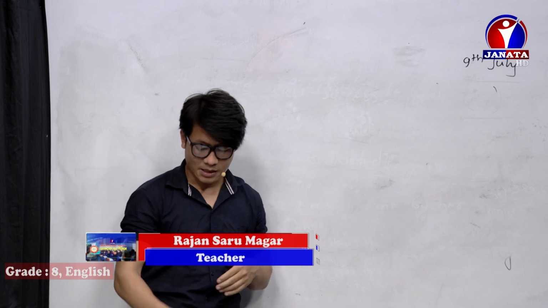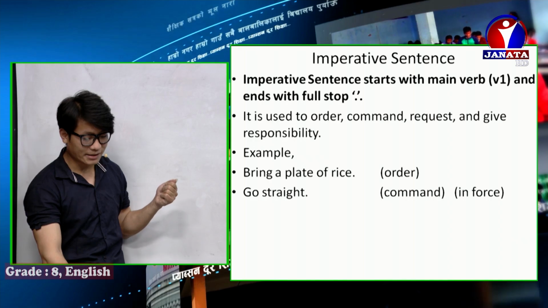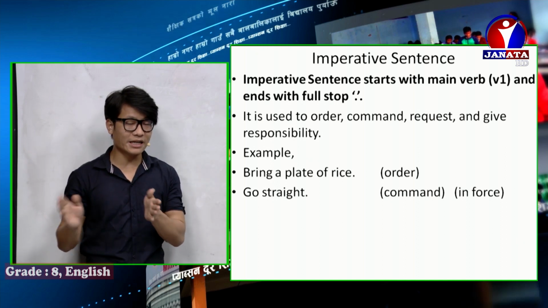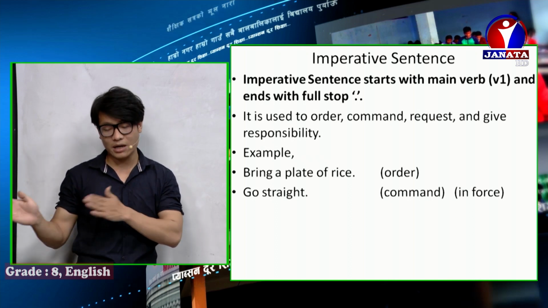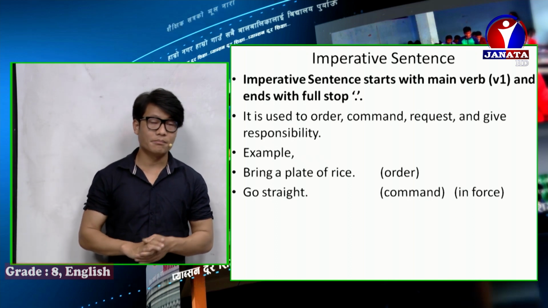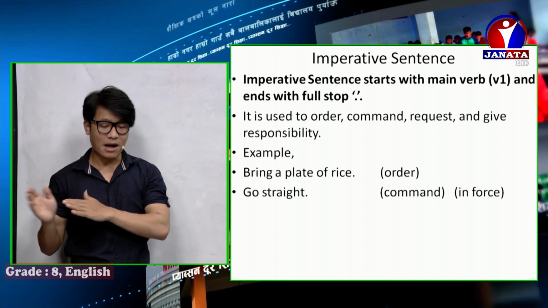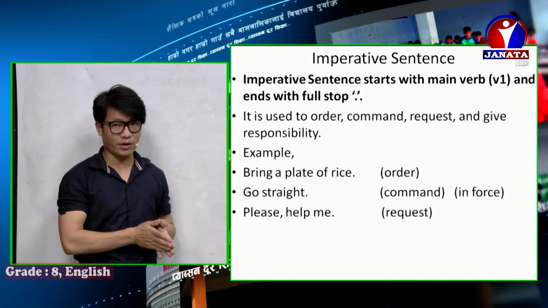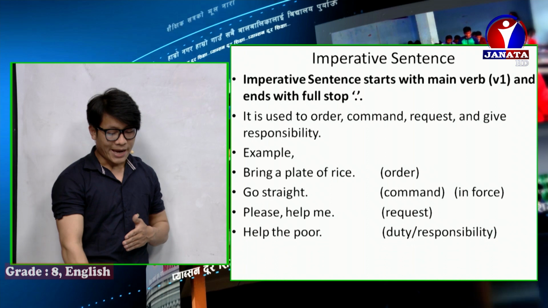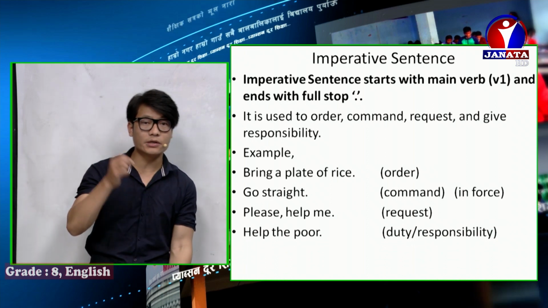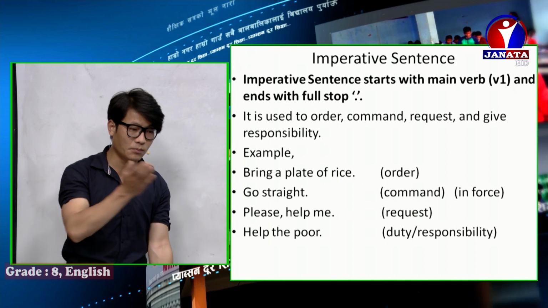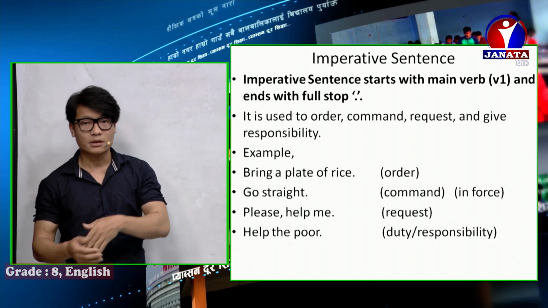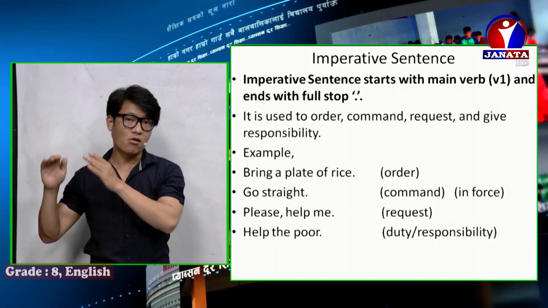So, bring a plate of rice. This can be an order. Next, let me show you the slide. Go straight. It can be a command in the police force or army force. Go straight. It is a command. Basically, in the force, commands are used. Please help me. It is a request. Help the poor. This is a duty or responsibility. Helping the poor, cleaning the society, doing something for the nation. These are duty or responsibility.